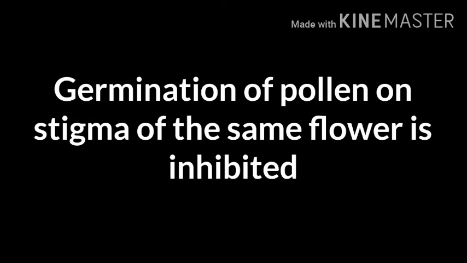Then another device is self sterility or self incompatibility. This is a genetic mechanism due to which the germination of pollen on the stigma of the same flower is inhibited, for example tobacco or tea.